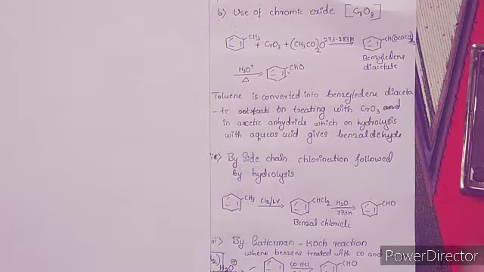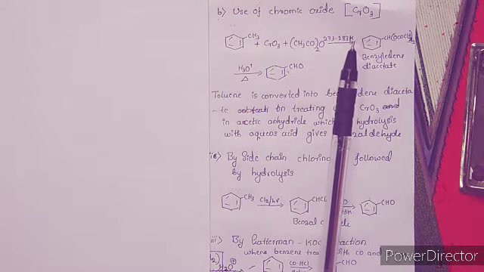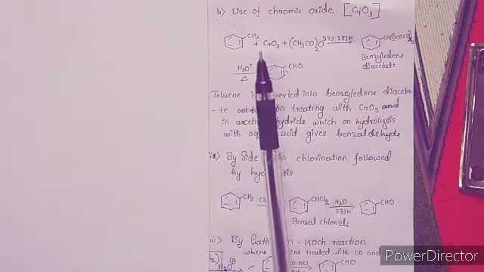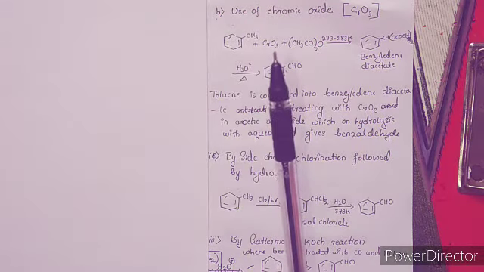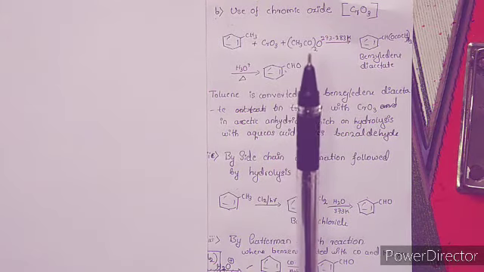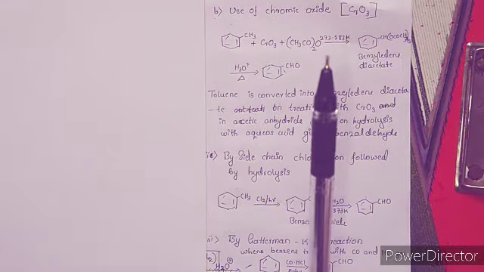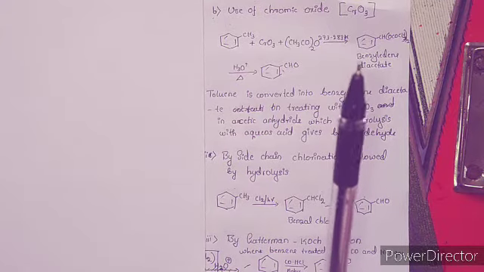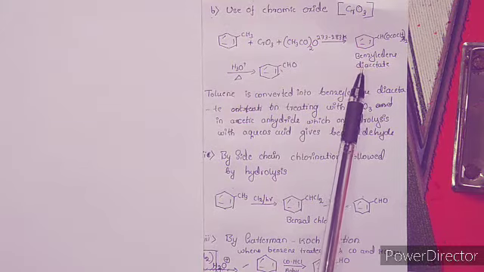Next method is the use of chromic oxide as the oxidizing agent, which has the formula CrO3. As an example, when toluene is treated with CrO3, that is chromic oxide, in the presence of acetic anhydride at a temperature of 273 to 283 Kelvin, it forms an intermediate called benzylidene diacetate.